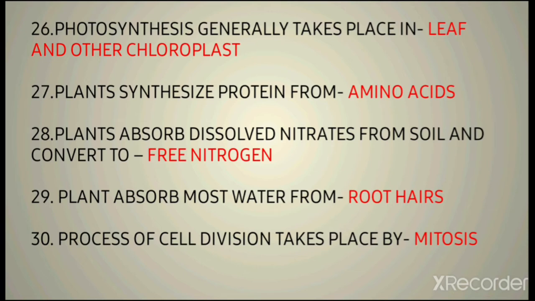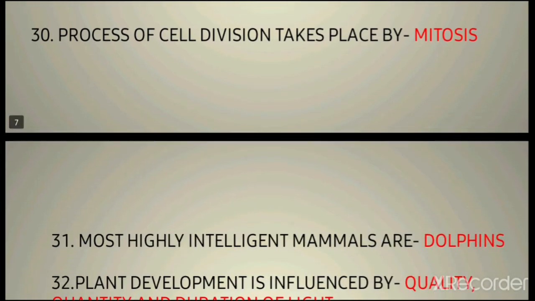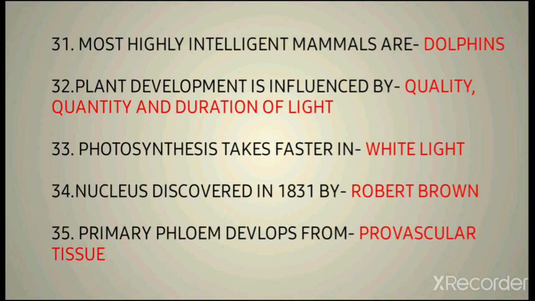Then 29th question is plants absorb most of the water from. As mentioned in the morphology part, there is a root section with particular regions like the region of elongation and the maturation region. In the root hair section, the uppermost section of the root, where root hairs are generated, in that region the plant absorbs most of its water. Then 30th question is process of cell division takes place by, we all know, we have read in 6th, 7th class that it's mitosis.